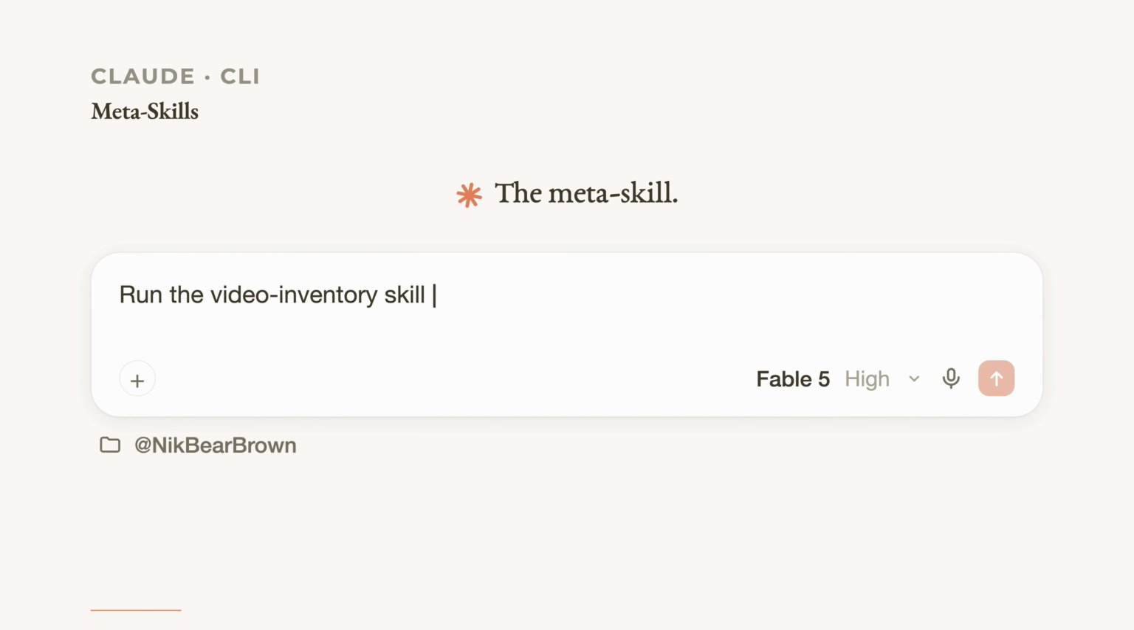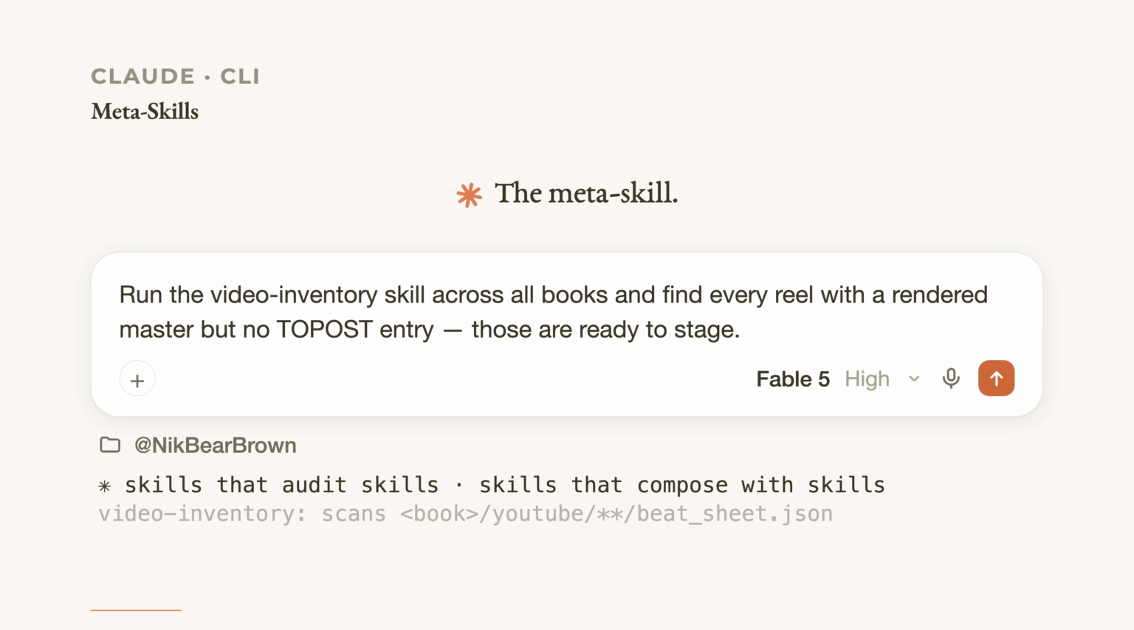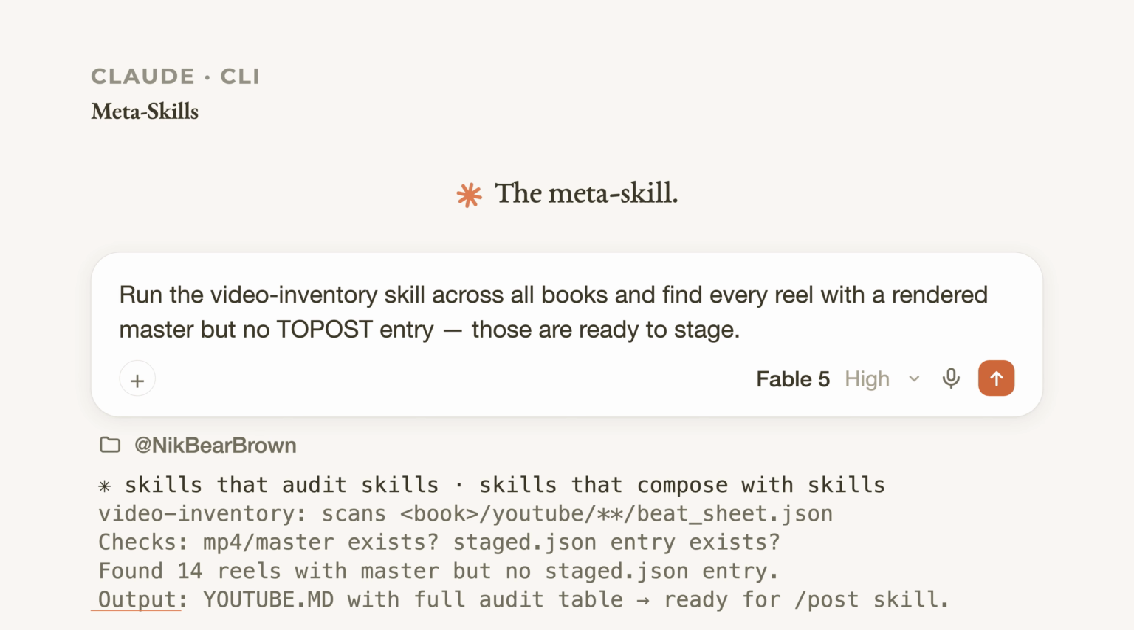Meta skills are skills that operate on other skills. The audit skill reads every skill.md in the toolkit and reports which ones are out of date. The video inventory skill catalogs every built reel across all books. The component showcase skill renders a Remotion component with a new example and writes a RIF document. One skill's output becomes another skill's input. That's a composable system, not a pile of prompts.